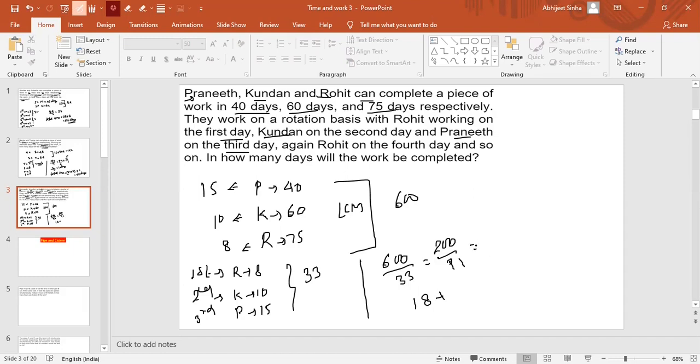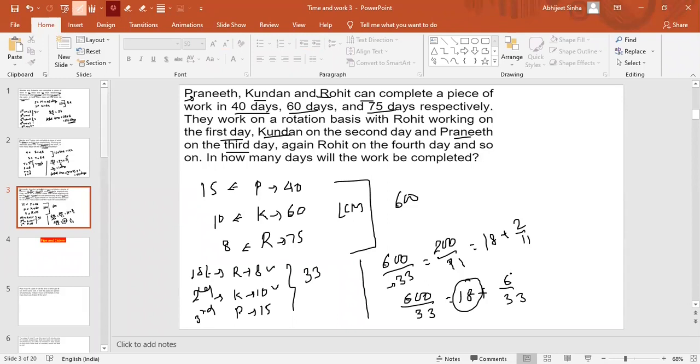Now what you will get here is 18 plus 2 by 11, but that will be wrong, because here the denominator is 33. So instead of that, we can write it like this also: 18 plus 6 by 33. So 18 we will multiply with the number of persons, the 3, right? And this is 54.